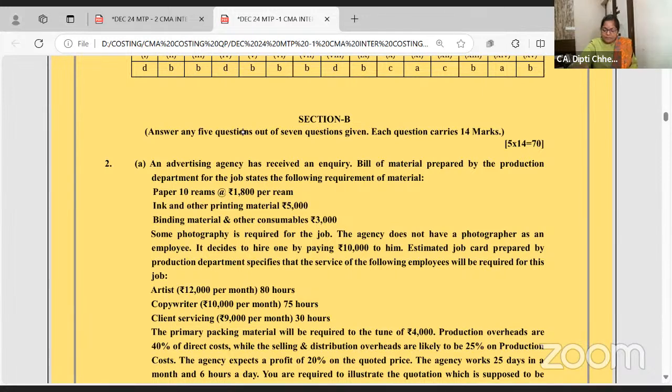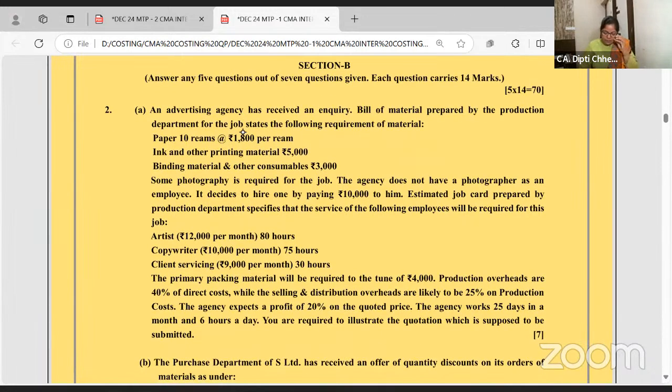MTP-1. Question number 2A. It's a beautiful cost sheet. अच्छा खासा ही है, थोड़ा सा अलग है. The cost sheet is little different, but it's a cost sheet, simple cost sheet.